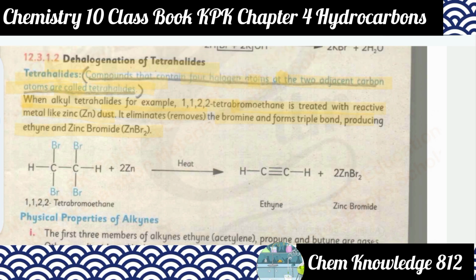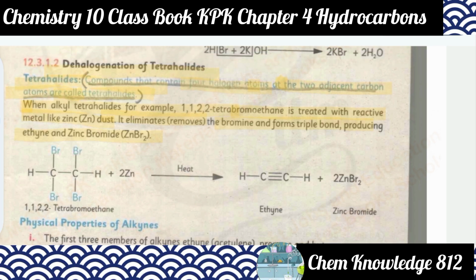So this is the 1,1,2,2-tetrabromoethane, because 4 bromine atoms are attached.